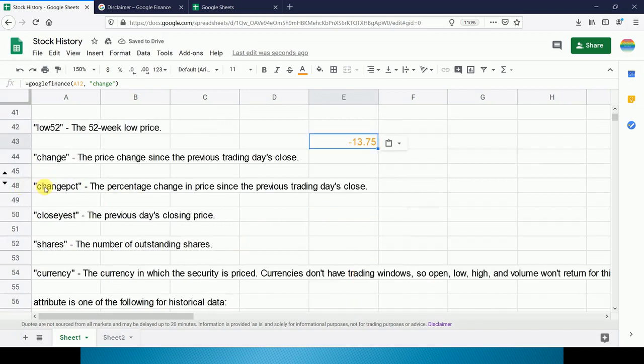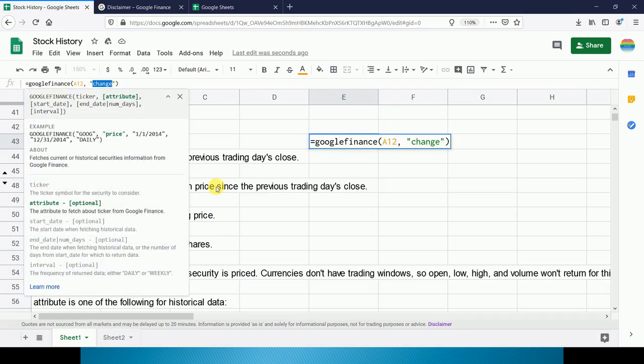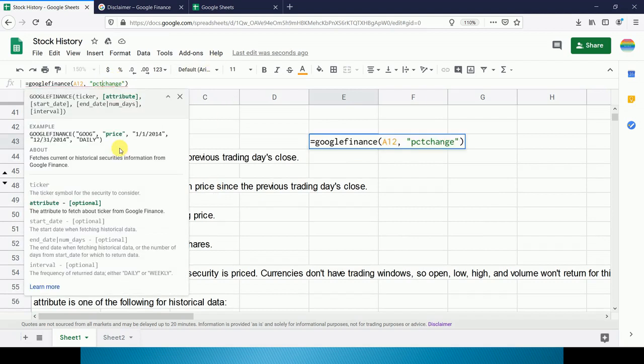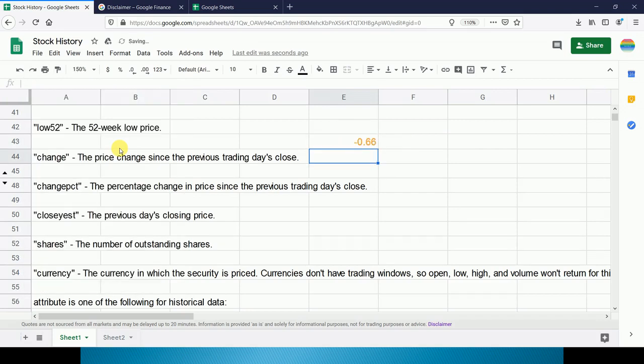So next is change percentage, because this has given you the price change in absolute term. Now we want to get the percentage change in comparison to previous day. So we will type change PCT. So this is the percentage change.